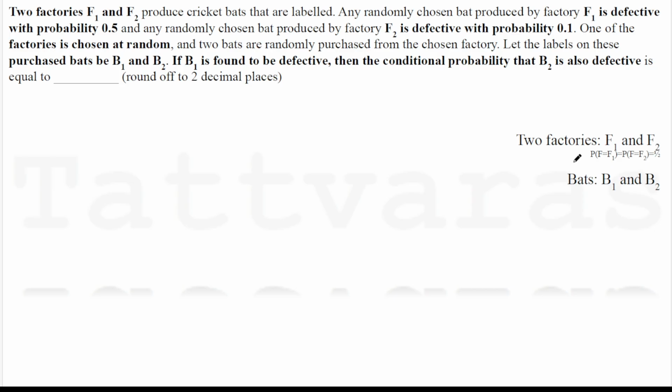So we have two factories which are producing bats. At a time, only one factory is in function, and it would be producing bats. In particular, our focus is two bats, as these are cricket bats, by the way, which we will be considering in the question. And interestingly, these bats can be defective as well. So we can have a probability of defect.